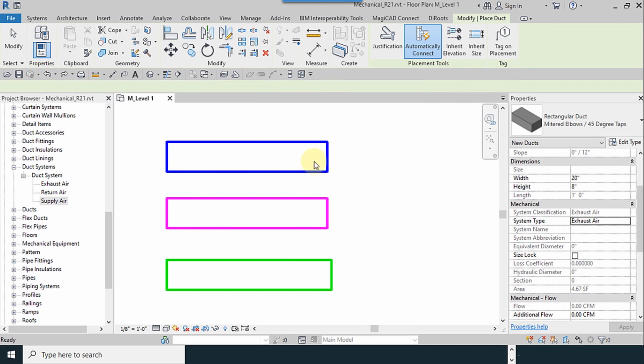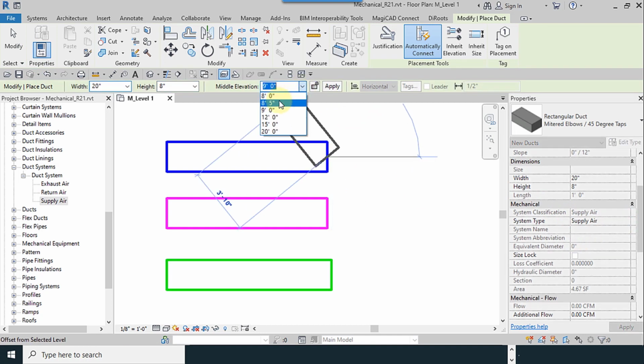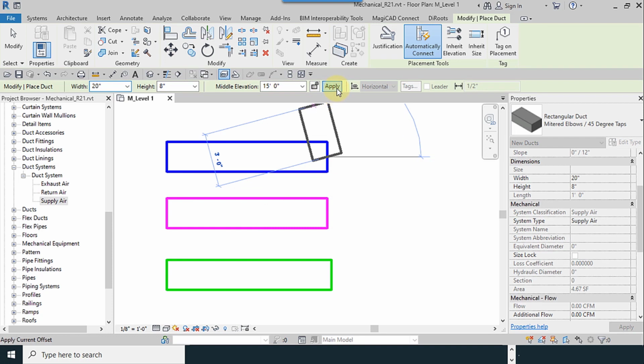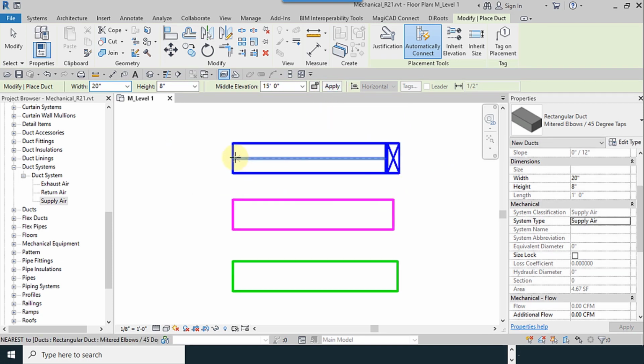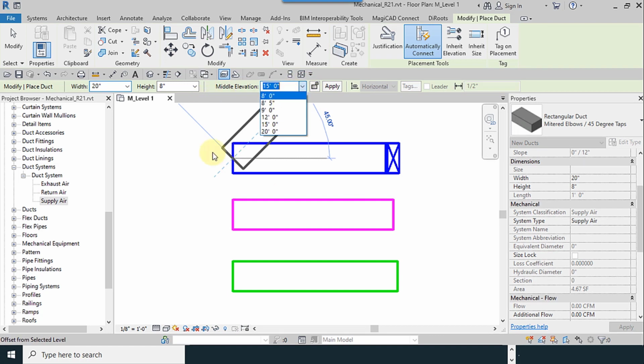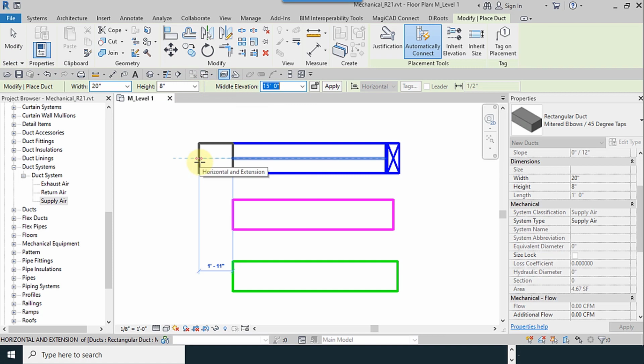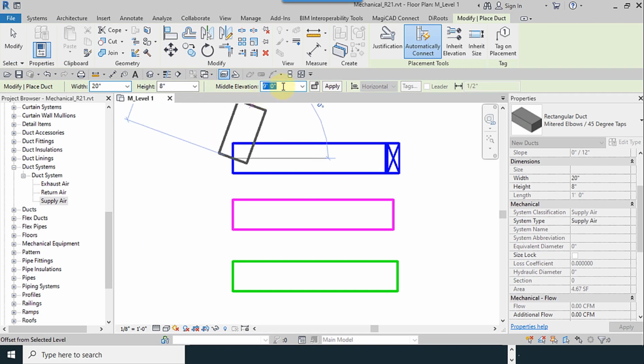Okay. Ctrl Z, sorry. I have to change the system to supply air. Okay, 15 feet again. I click here. My elevation is 9. Apply.